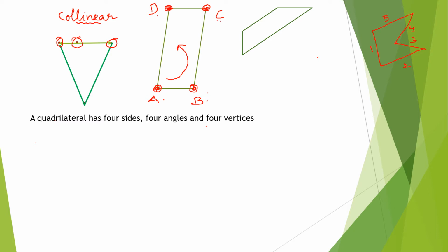Or if I am starting from C, how will I call it? Ritika, can you tell the name? If I am starting from C, how will you call it? C, D, A, B. And if I am starting from D, Srinath, how will we call it? Srinath Hari.